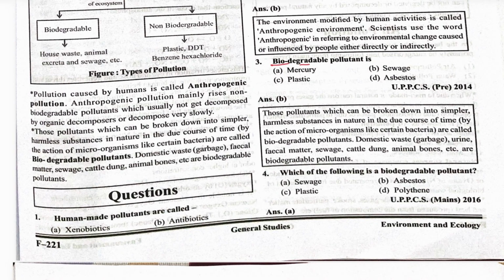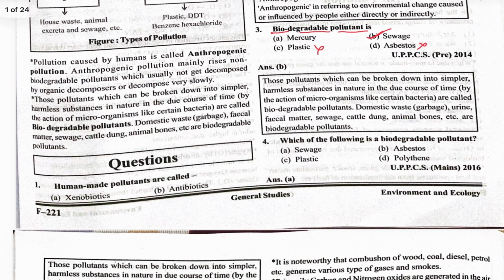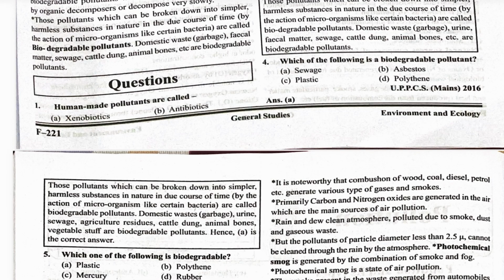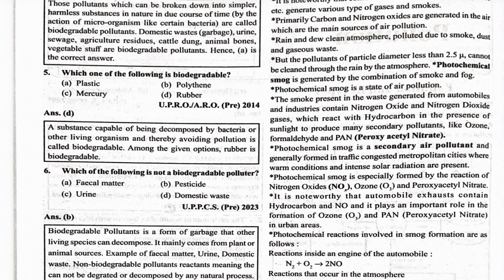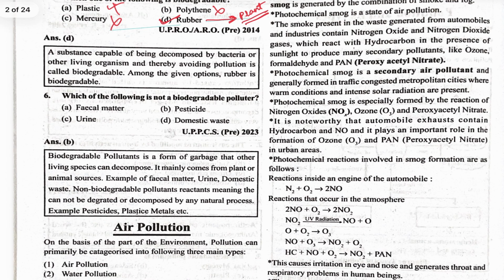Biodegradable pollutants are those which decompose by themselves quickly. Mercury no, sewage yes, plastic no, asbestos no. So sewage is a biodegradable pollutant. Next, which of the following is a biodegradable pollutant? Sewage yes, plastic no, asbestos no, polythene no. Which one of the following is biodegradable? Plastic no, polythene no, mercury no, rubber yes. Rubber is biodegradable because it is made from plants.